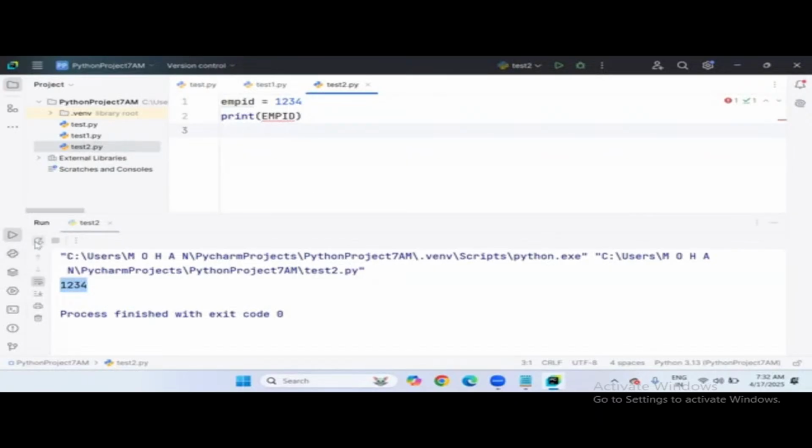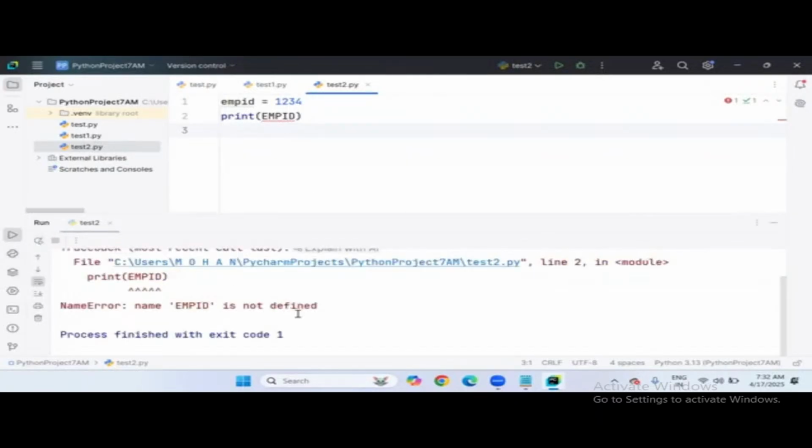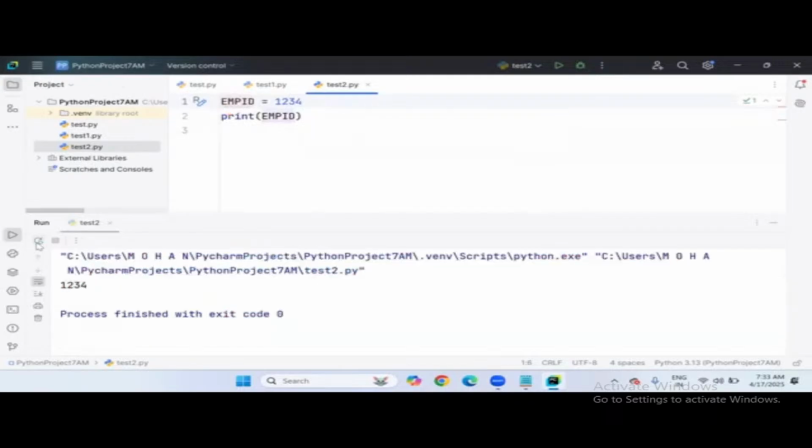Observation of error names is very important in a programming language so that it will be easy to handle in future. This name error occurred because the capital letter emp id is not defined, right? You defined it in lowercase, but you are trying to access it in uppercase, which is not possible. So you must access lowercase only.